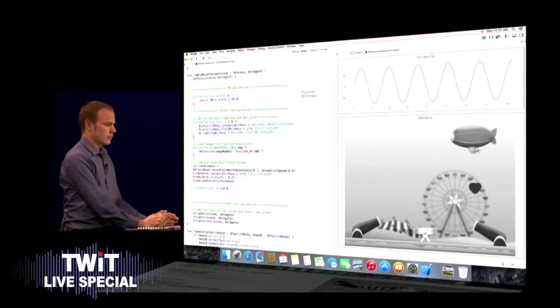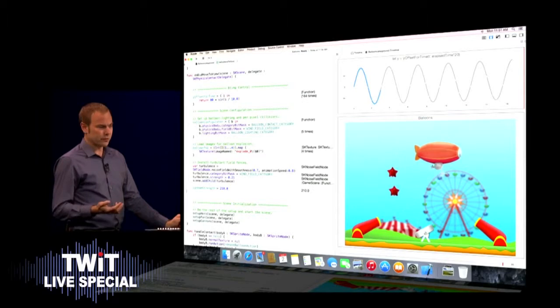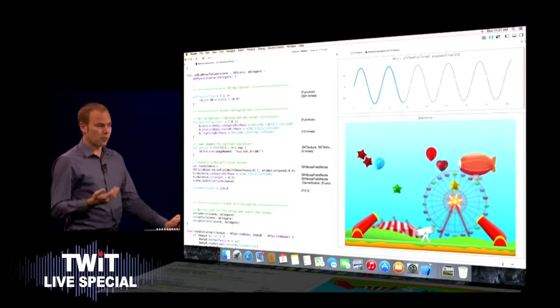By adding a few lines of code, I can enable SpriteKit's per-pixel collisions, field forces, and lighting effects, getting a much more interesting result.